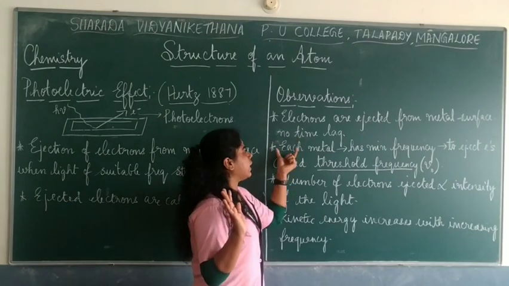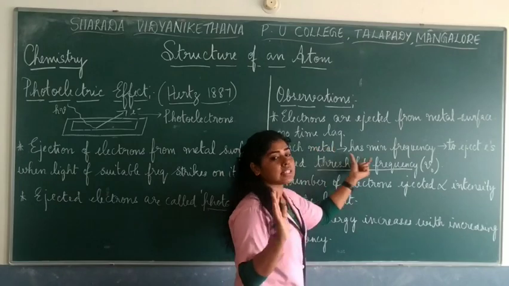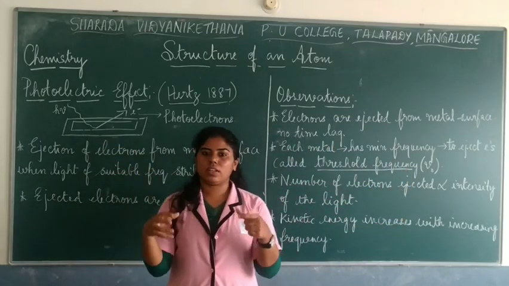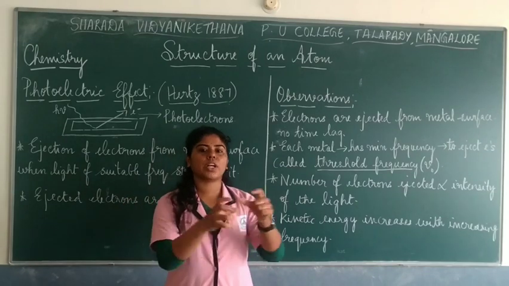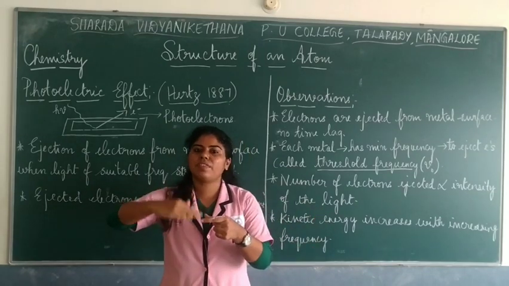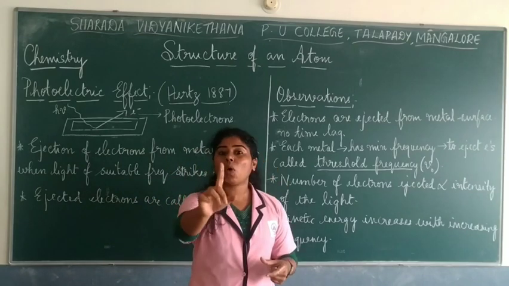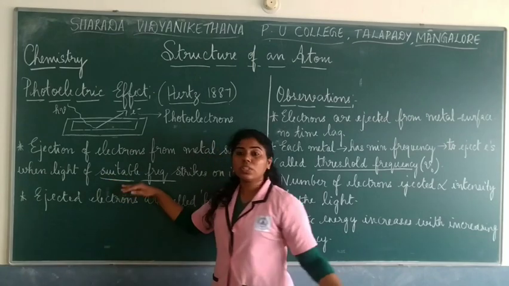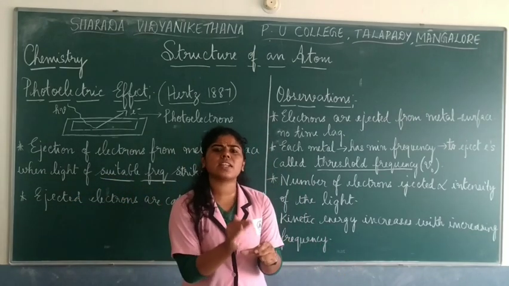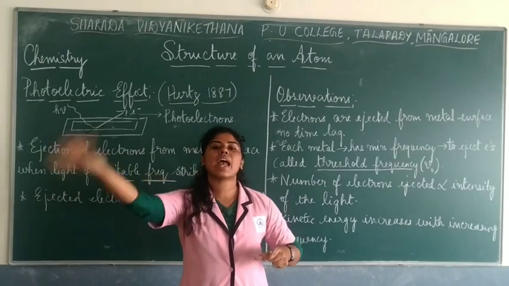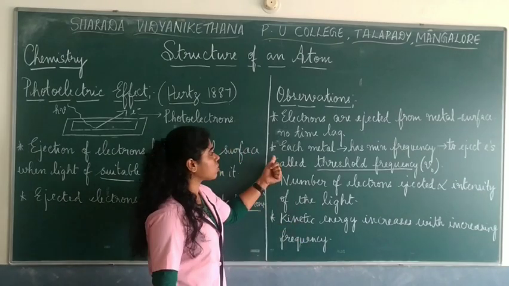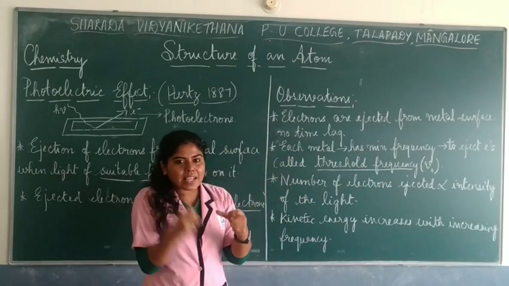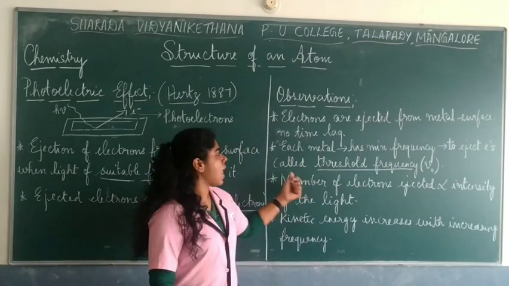The second one: each metal has a minimum frequency. Each particular metal has a certain frequency required to eject the electrons. As I told you, a light of suitable frequency means that for each metal there is some minimum frequency with which it can eject electrons.